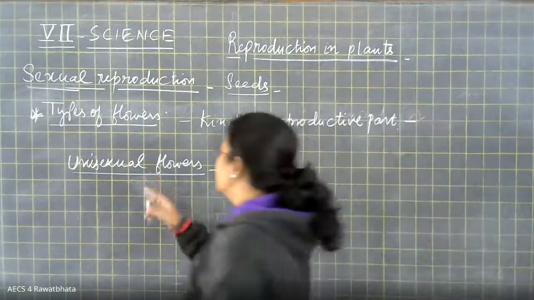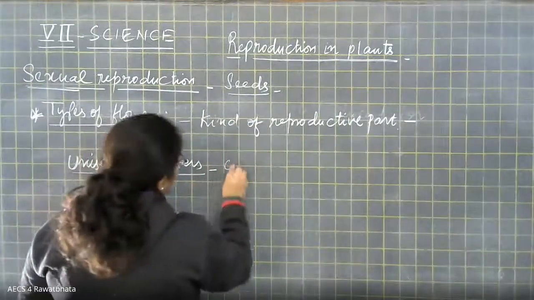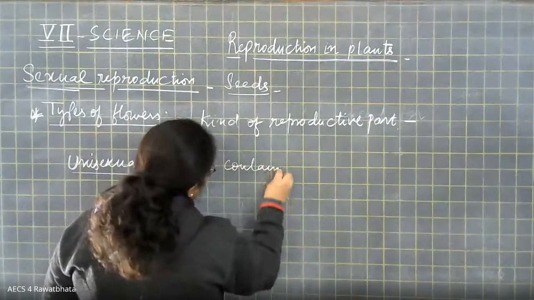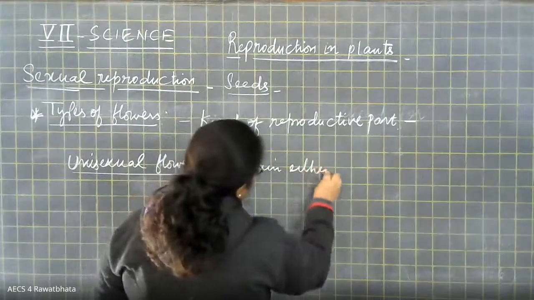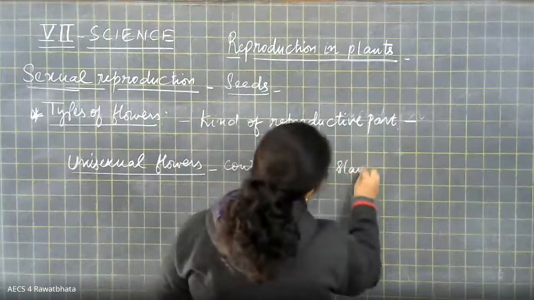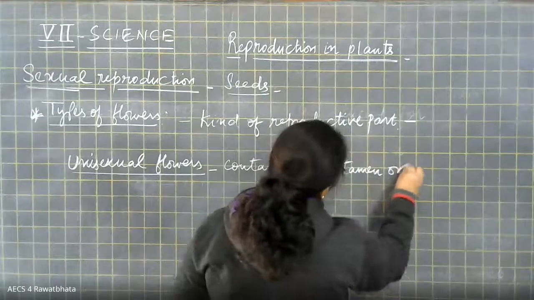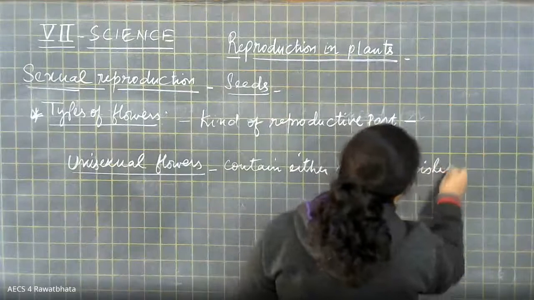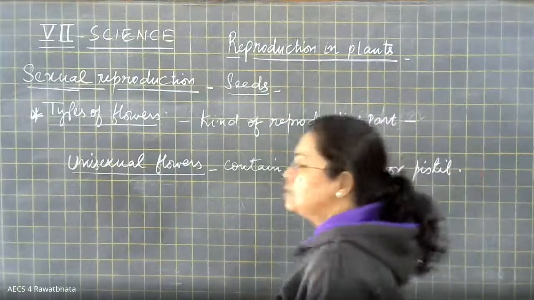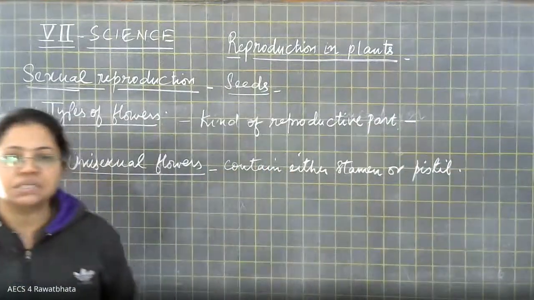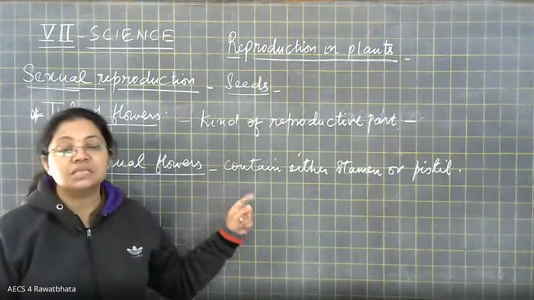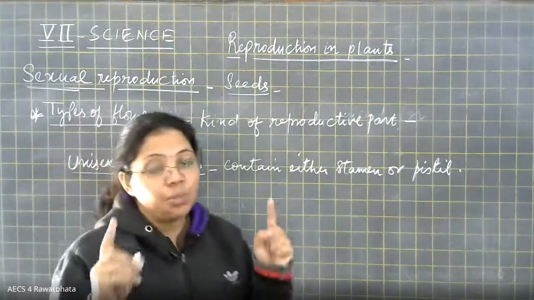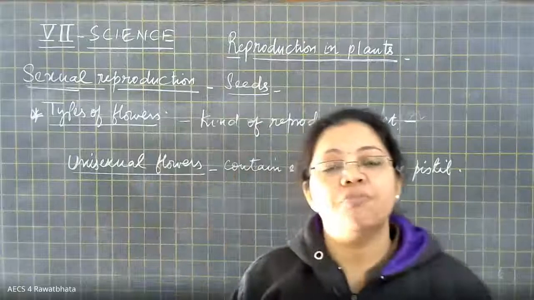So unisexual flowers contain either stamen or pistil. Unisexual means they will contain only one type of reproductive part.